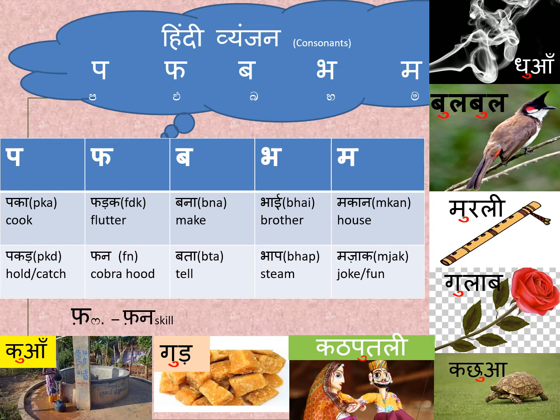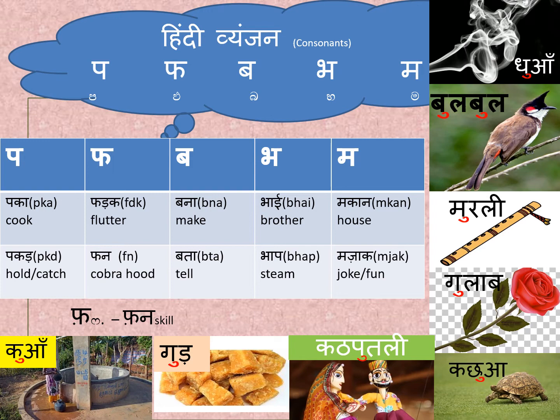And under the fa you can see we have one more alphabet, that is fa. Fa and fa. That is out of the box, that is fa. That means skill. And the same word fun means cobra hood, but fun means skill.